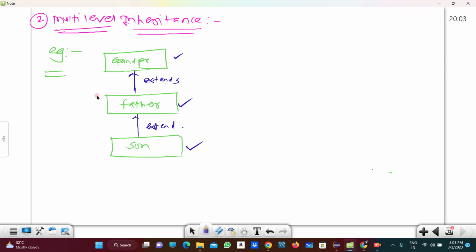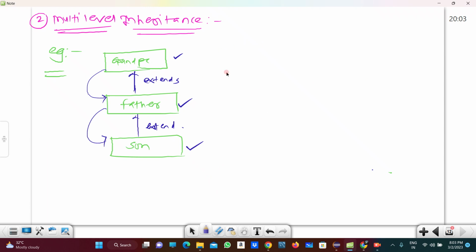Here the father is one class, son is another class, and grandpa is another class. This is nothing but multi-level inheritance. That means in multi-level inheritance, the father is acquiring properties from grandpa, and the son is acquiring properties of the father.